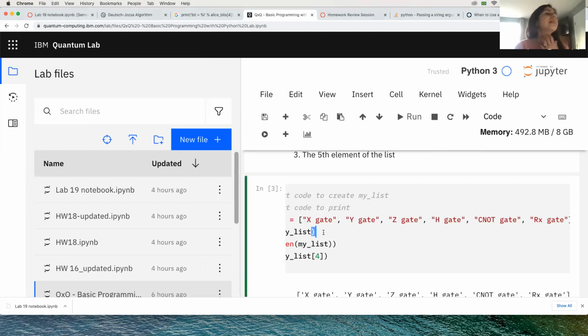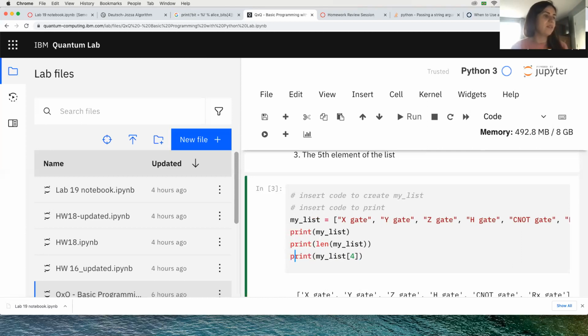So that's how I created my 0th index here, it's the X gate, okay? It doesn't matter what I type here. It's just because I know the names of the gates, but inside here I could put fruit, I could put fish, I could put anything, and it would still create a list.